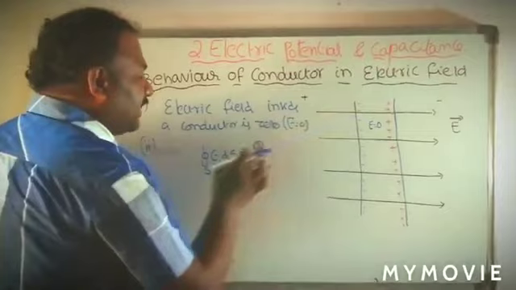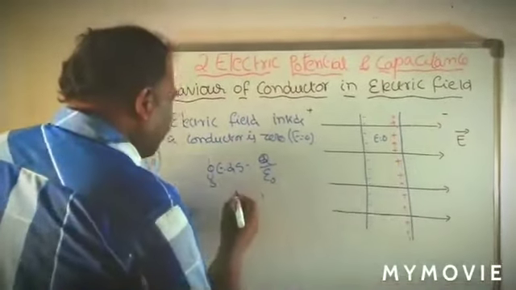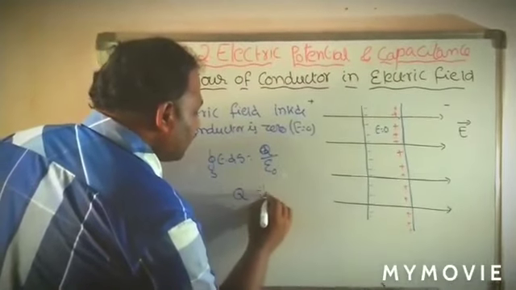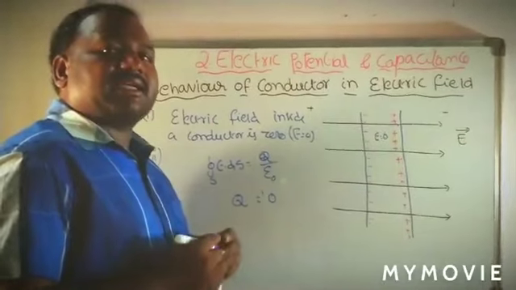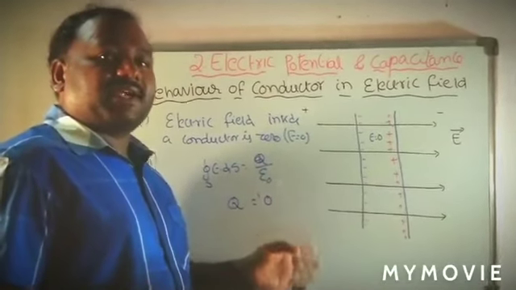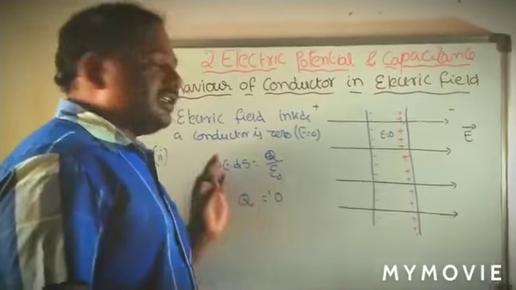What is the electric field inside the conductor? The electric field inside the conductor is 0. Due to that, Q is also 0. From this, we say that whenever a conductor is placed in an electric field, the total charge inside the conductor becomes 0.